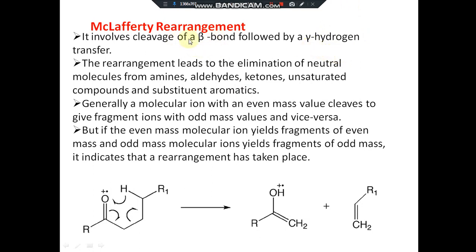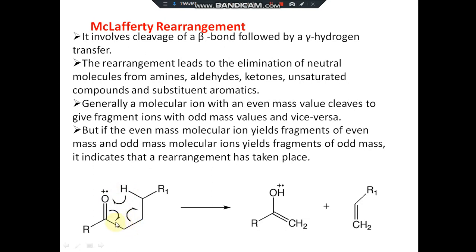This rearrangement involves cleavage of the beta bond followed by gamma hydrogen transfer. In this molecule, which may be a ketone, this is the gamma hydrogen. This is the alpha carbon, this one is the beta carbon, this one is the gamma carbon. The hydrogen on the gamma carbon is the gamma hydrogen. So gamma hydrogen transfer occurs, and this is the beta bond.